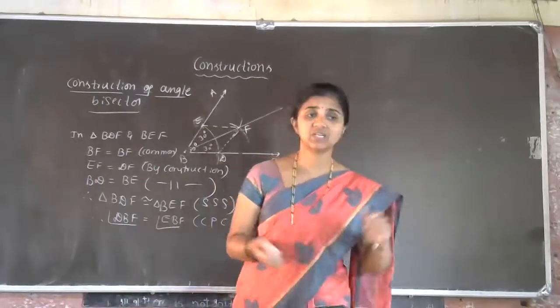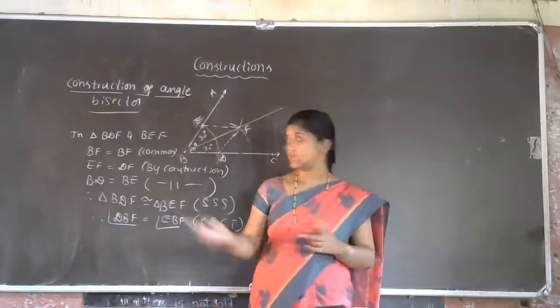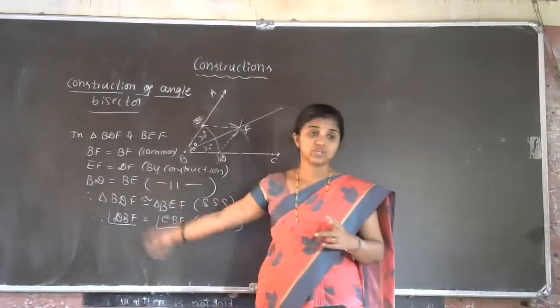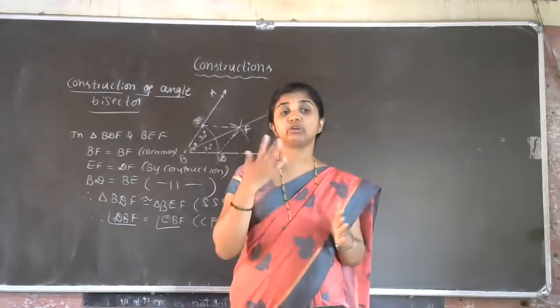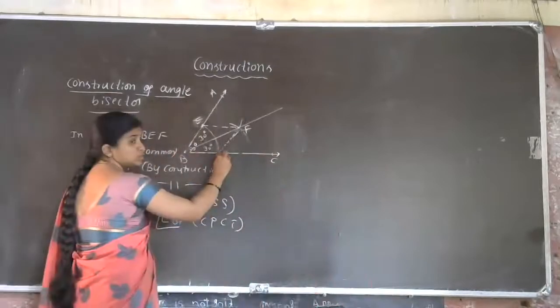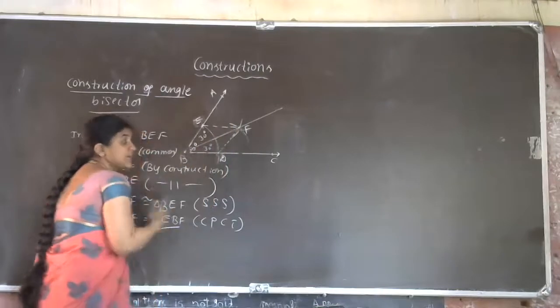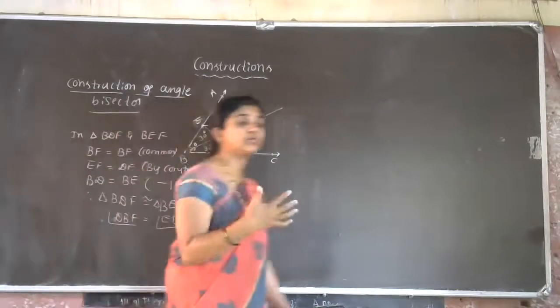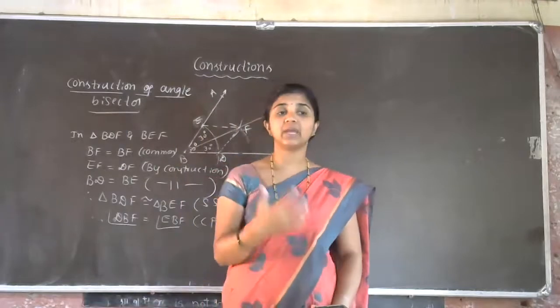So this is the revision part of the construction of the angle bisectors. So this is actually verification. If they ask the verification in the examination for the angle bisectors, then what you have to do? You have to join this side and this side, okay? Then you will get two triangles and you have to show the congruency of the two triangles and use the CPCT to get the result.